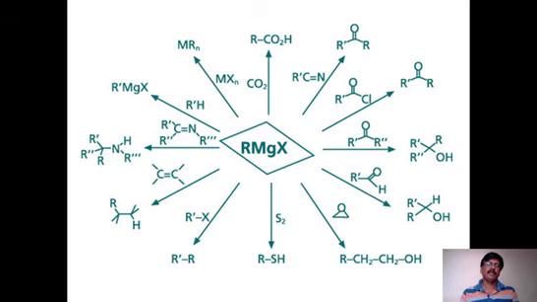And reaction with water is not given here. Water or any alcohol or any protic reagent like ammonia gives alkane, or R-H, as the end product. These are certain reactions which are very, very important as far as alkyl magnesium halide is concerned.